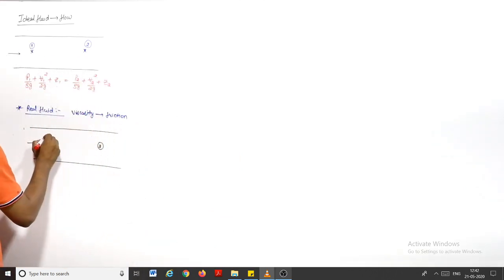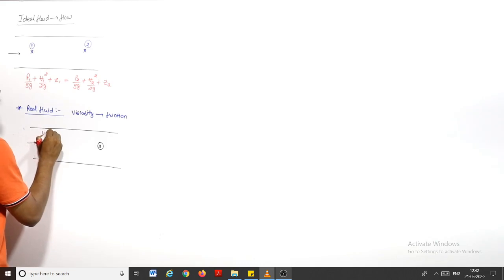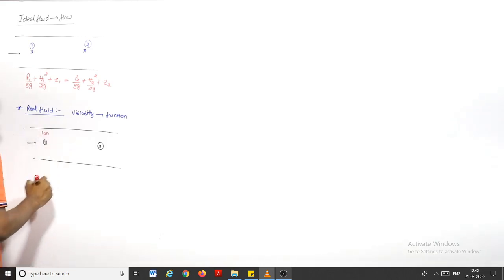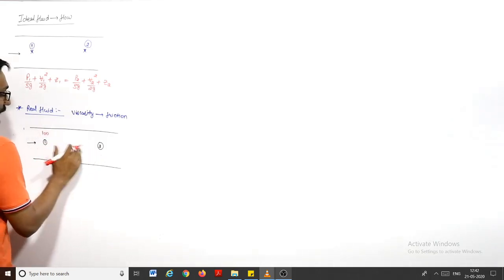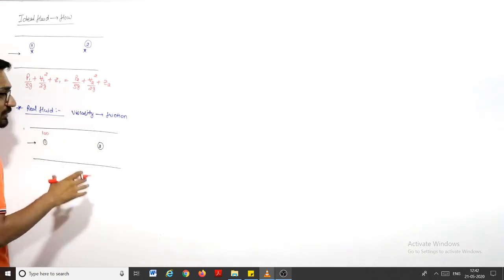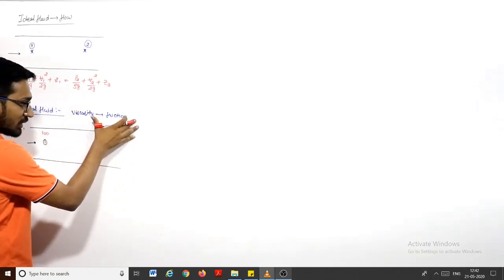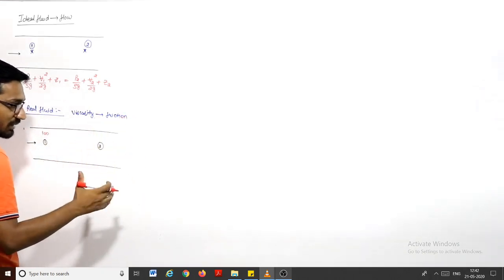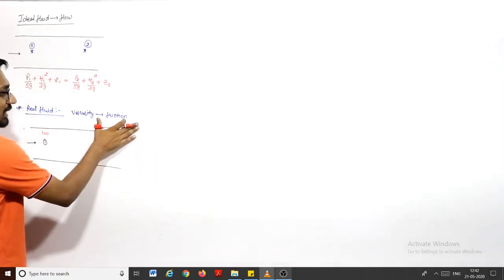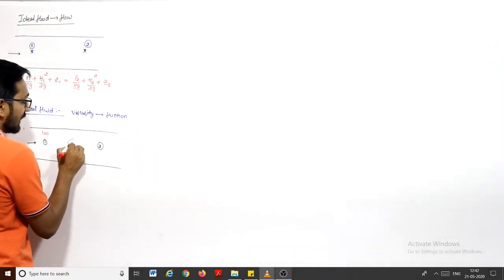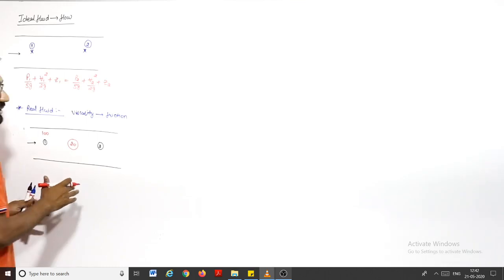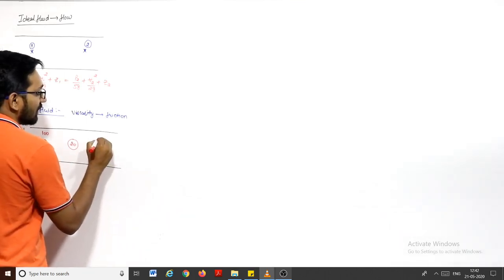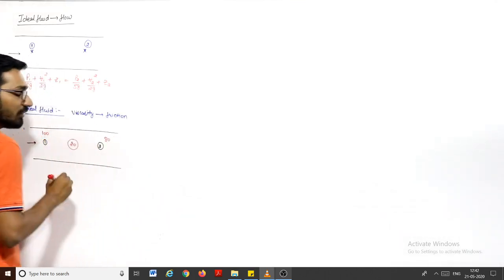Let us say at point 1 the total energy is 100 units, and to overcome the friction between point 1 and point 2, the fluid has to do work. So some of the fluid energy is spent to overcome this friction. Let us say 20 units of energy is gone to overcome this friction. So at point 2, the fluid will reach with a total energy of 80 units.